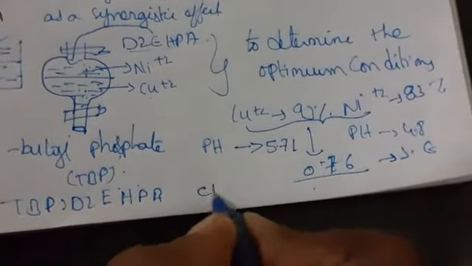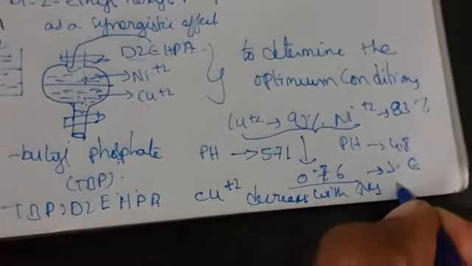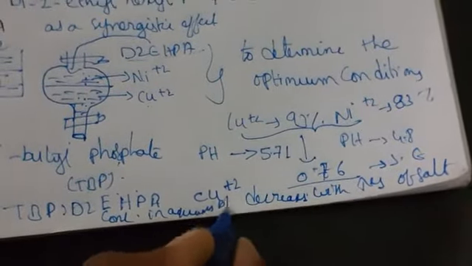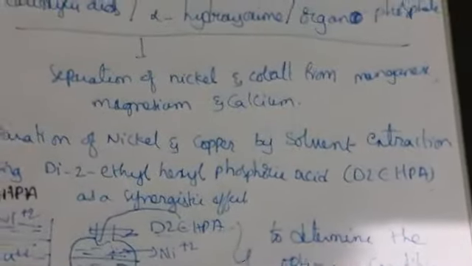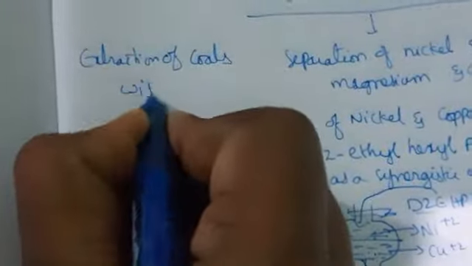So after seeing this, finally the extraction efficiency of copper 2 decreases with increase of the salt concentration in the aqueous phase. So this is nothing but synergic effect. Not only this, we can also see extraction of coals with steam. This is one of the application examples we have seen, and we can also do extraction of coals with CS2 also.